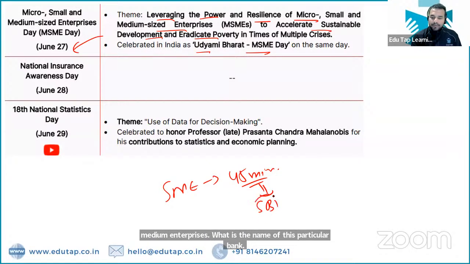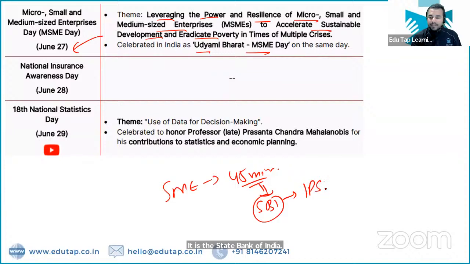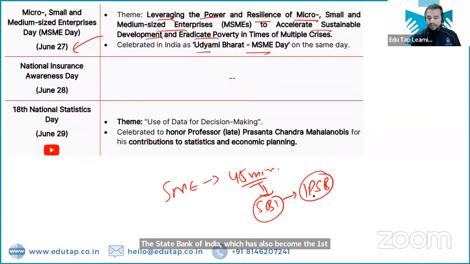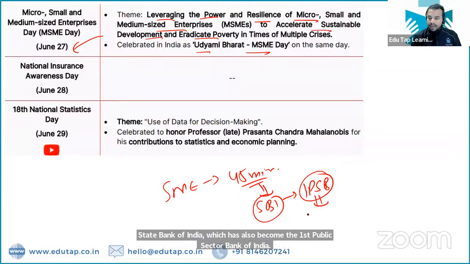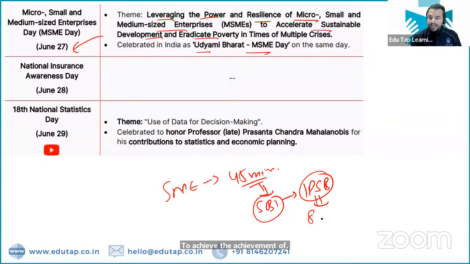The State Bank of India has also become the first public sector bank of India to achieve the milestone of crossing the market capitalization of rupees 8 lakh crores, right? That is the right part. Absolutely right, guys. Let's move on to the next part.